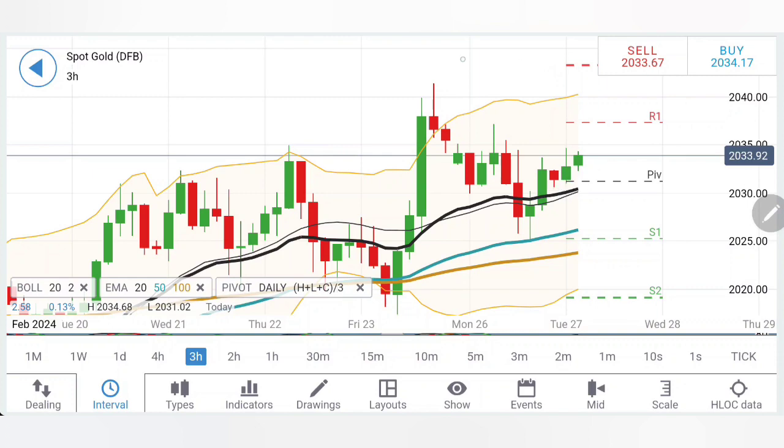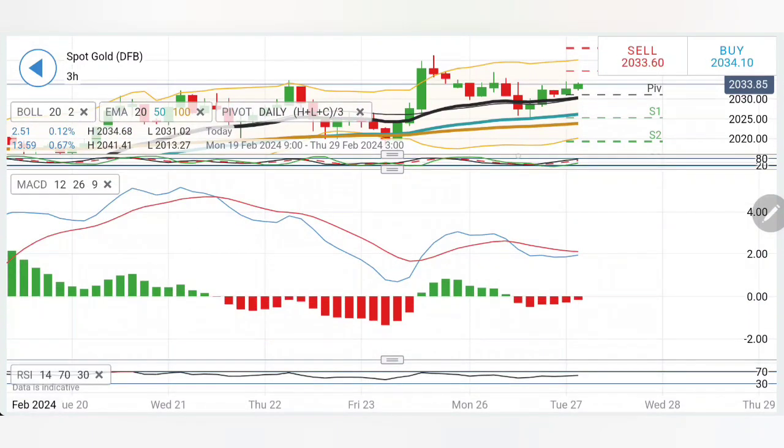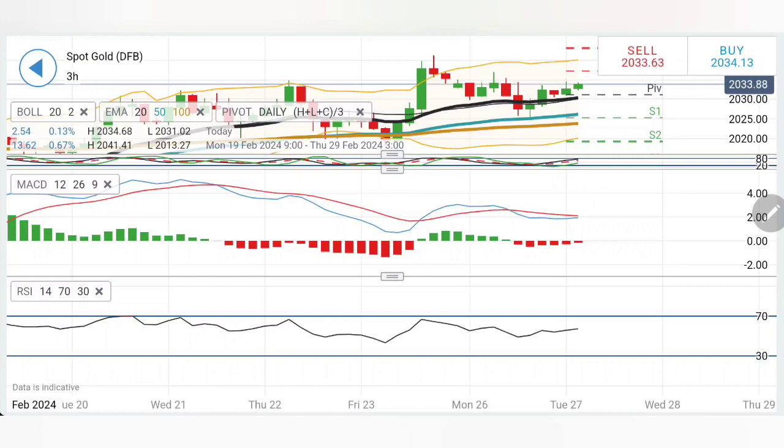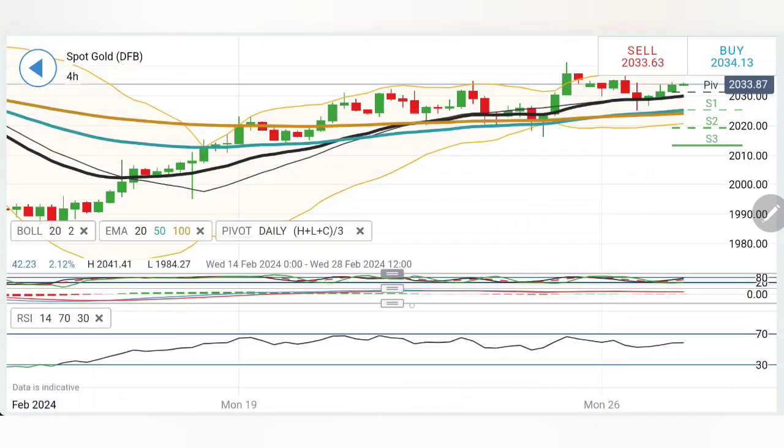Now if you look at the moving averages, they are looking upwards and staying bullish as of now. The stochastic is also rising. The MACD is on sell, but it is trying to converge. I will wait for a crossover here, which means a couple of bullish candles are required. RSI is rising. Coming to 4-hour.